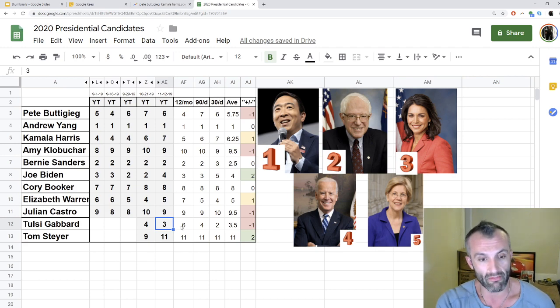And we see the same thing with her time periods, right? She was ranked 6th at the 12-month time period, 4th at the 90-day, and 2nd at the 30-day. So she's really moving up, right? In the past 30 days, she was ranked 2nd, only behind Andrew Yang. So if she's able to continue this momentum and gain this awareness, this could be a very, very exciting time in their camp, with what's happening over there.